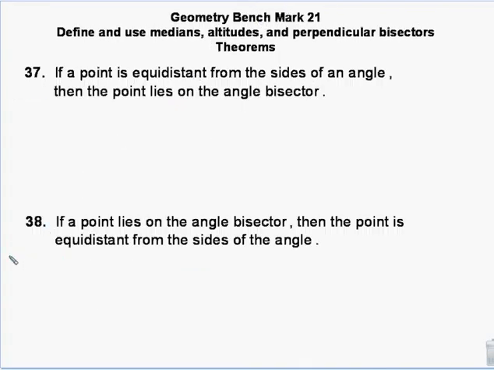Okay. So what we have is, based on that, if we have a point that is equidistant from the sides of the triangle, if an angle, which we kind of just drew, I have an angle, I have a point. If this distance is the same as this distance, we'll just call them x right now, then that point right here is on the angle bisector. That makes this angle the same as that angle. Okay.